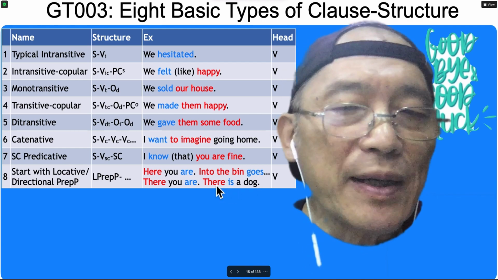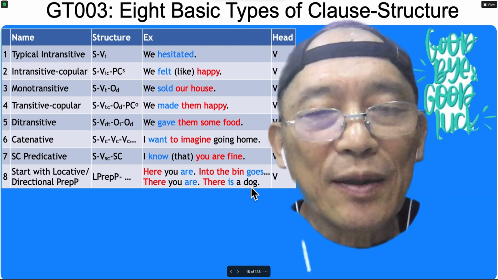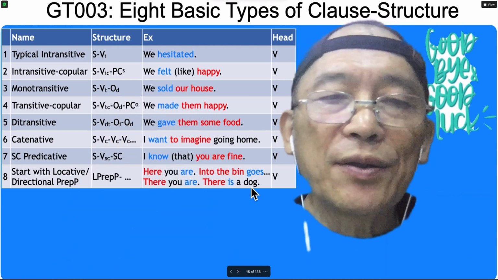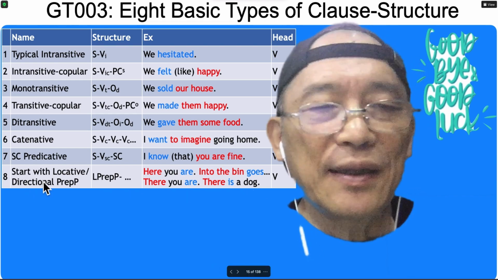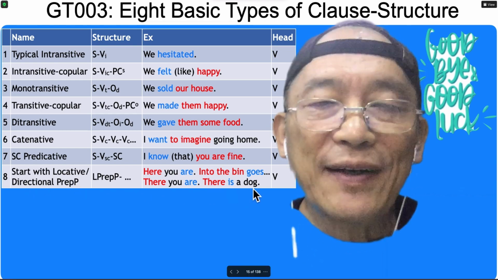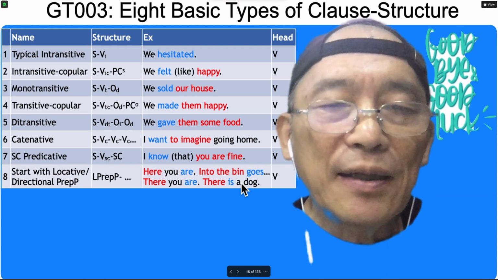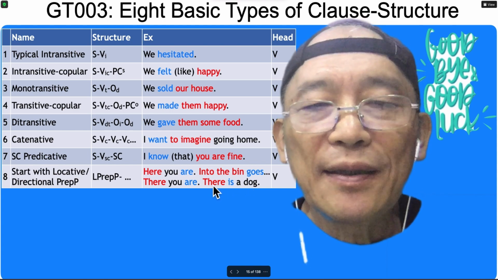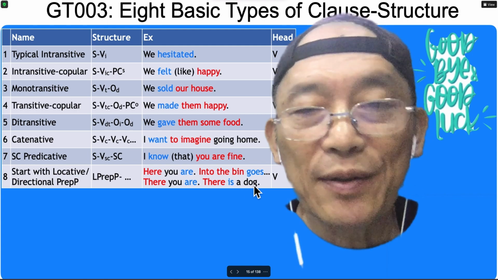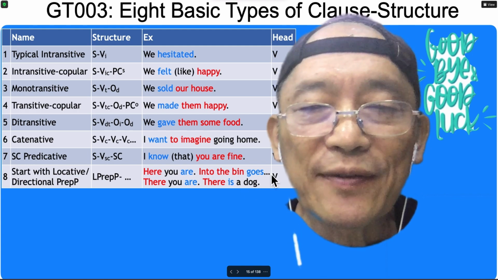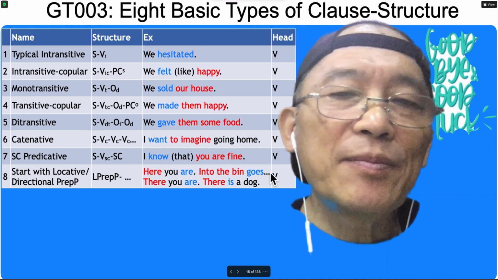And some grammarians would say that this sentence belongs to existential structure. Well, not necessary. Just this 8th type would suffice. And of course, for the existential structure, the subject cannot be a pronoun. Of course, for this one, the subject cannot be a pronoun.